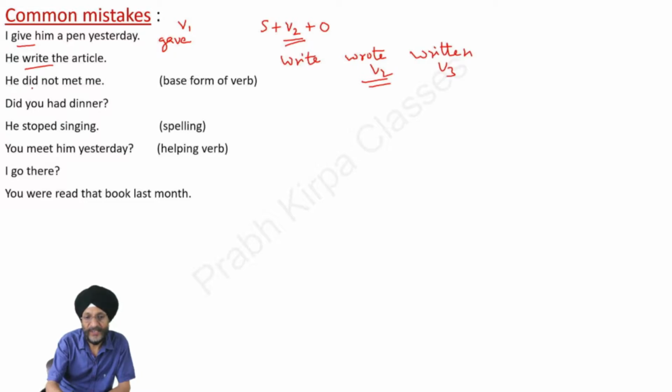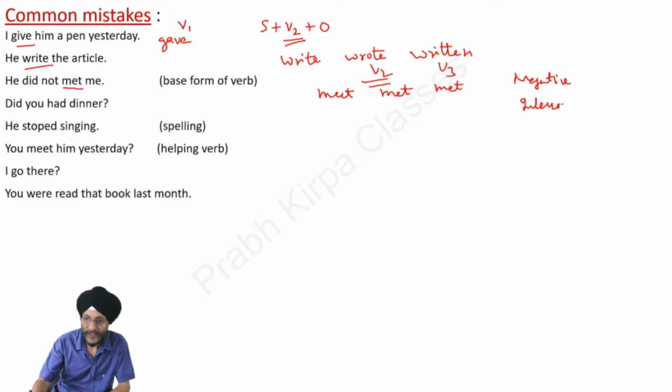Next, he did not met me. Here you will see that met is the second form of the verb, but in the case of negative and interrogative sentences, we have to use the first form of the verb.